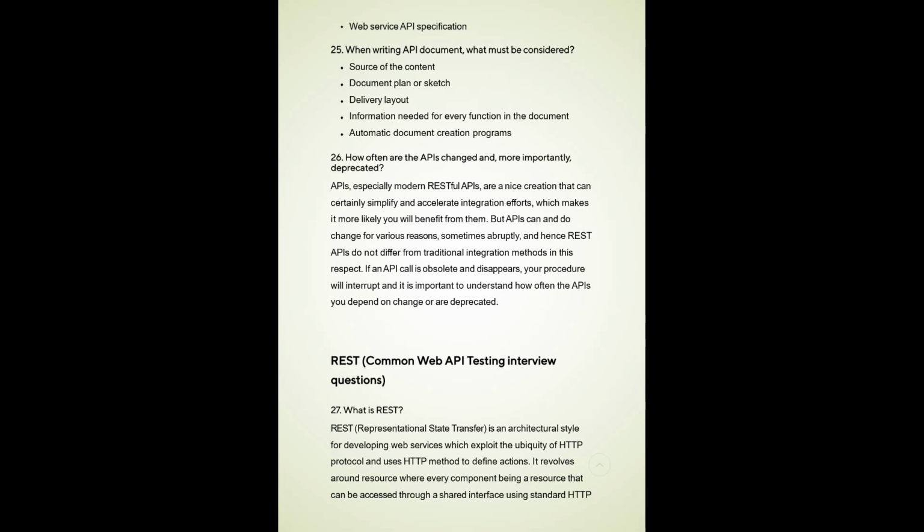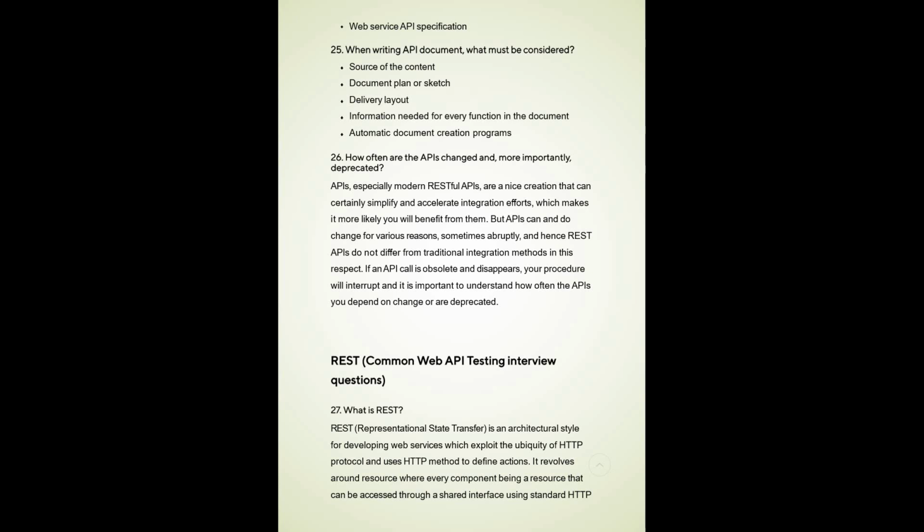Okay. How often are the APIs changed, and more importantly, deprecated? Deprecated means destroyed or removed, or it is not being used. Sometimes when you want more data, or you want multiple changes, you will delete or deprecate the API, or there is a life cycle of an API. APIs, especially modern RESTful APIs, are nice creations that can certainly simplify and accelerate integration effort, which makes it more likely you will benefit from them.